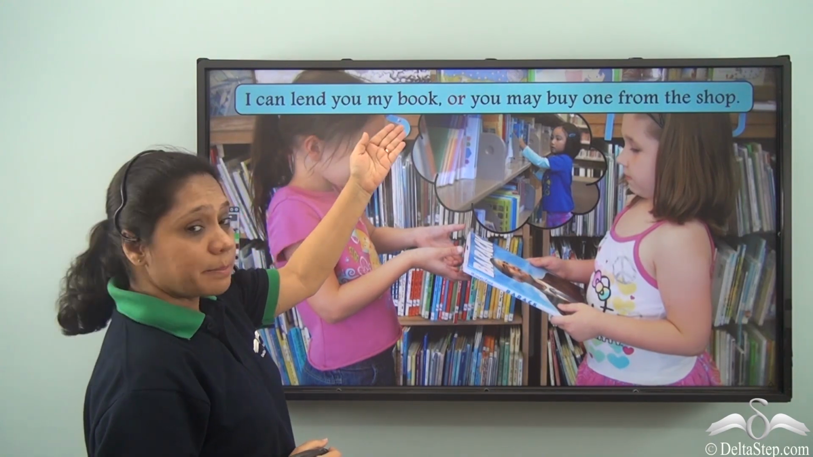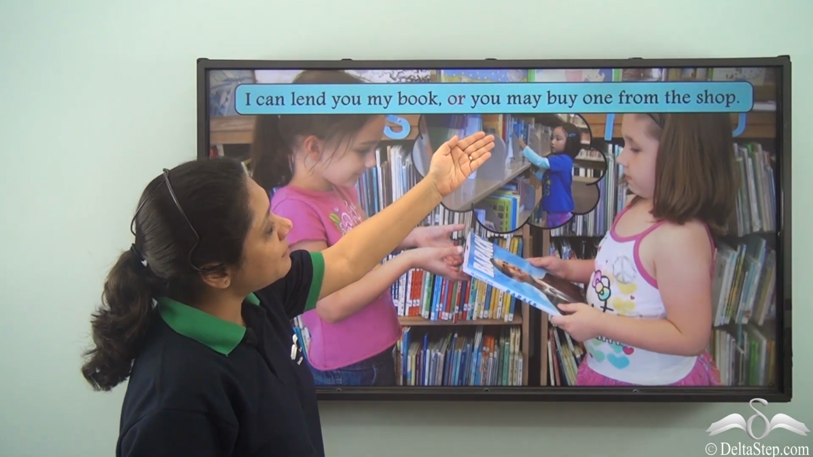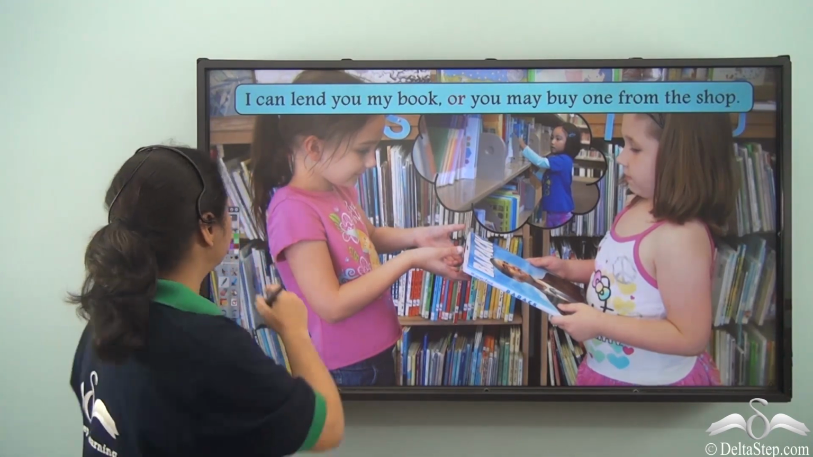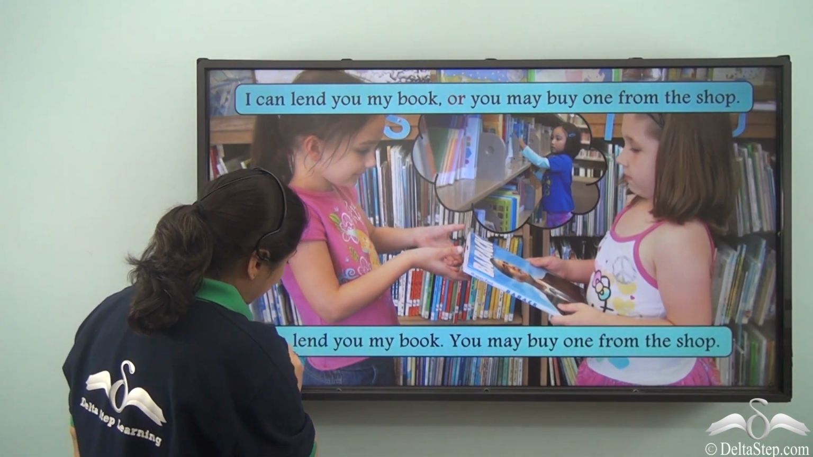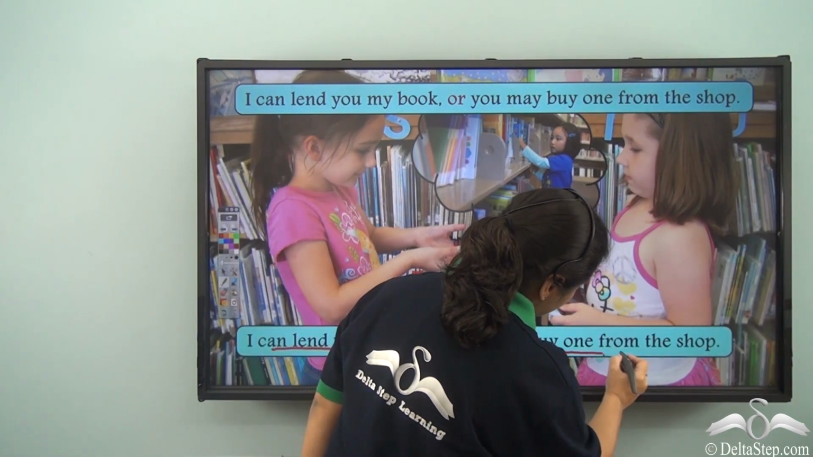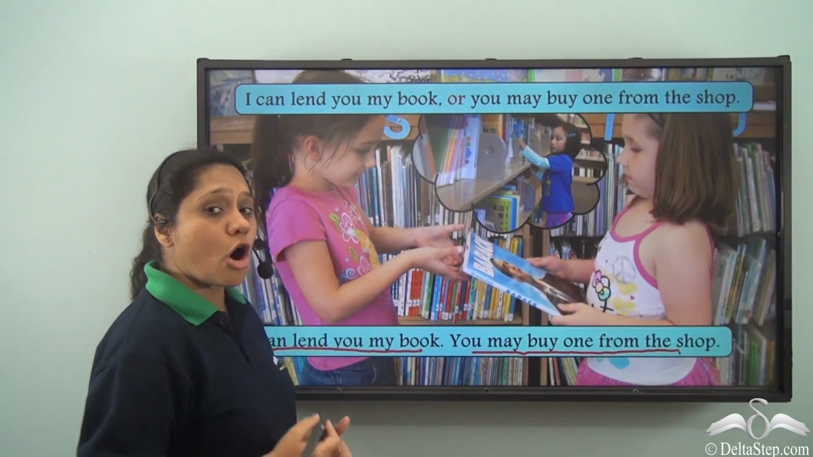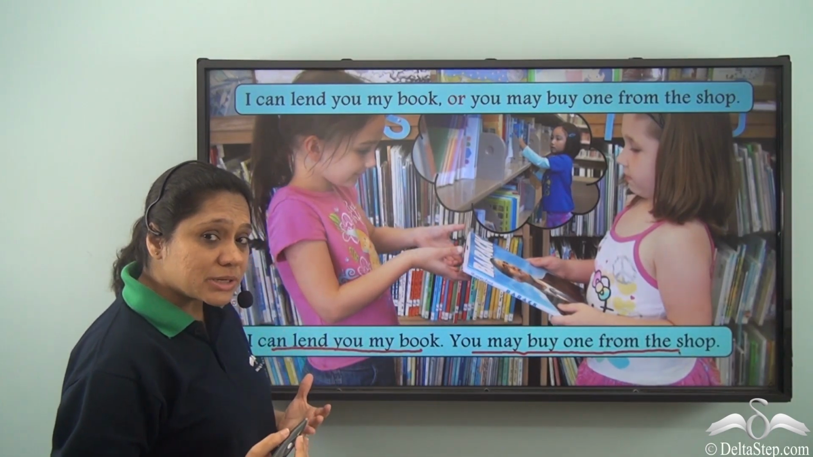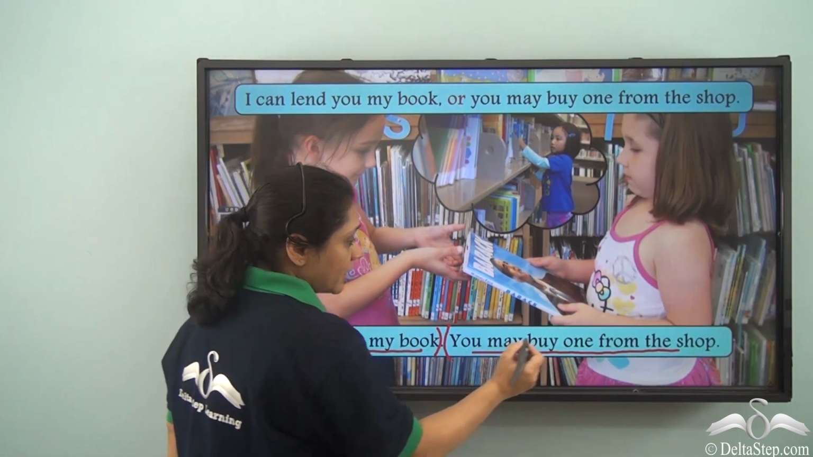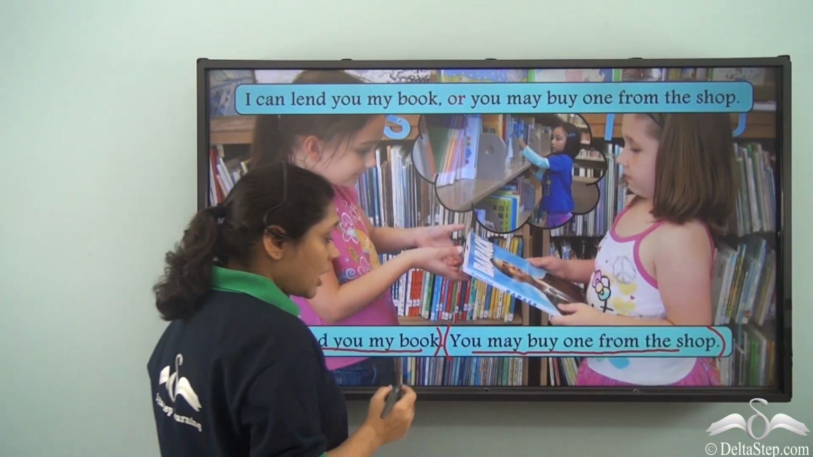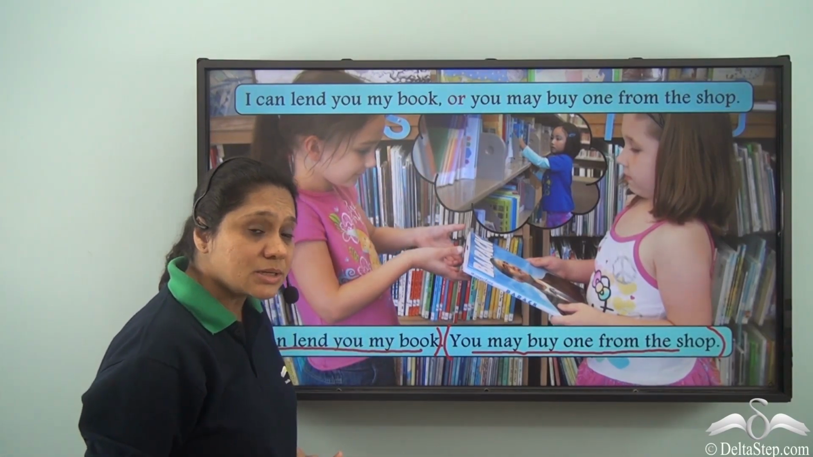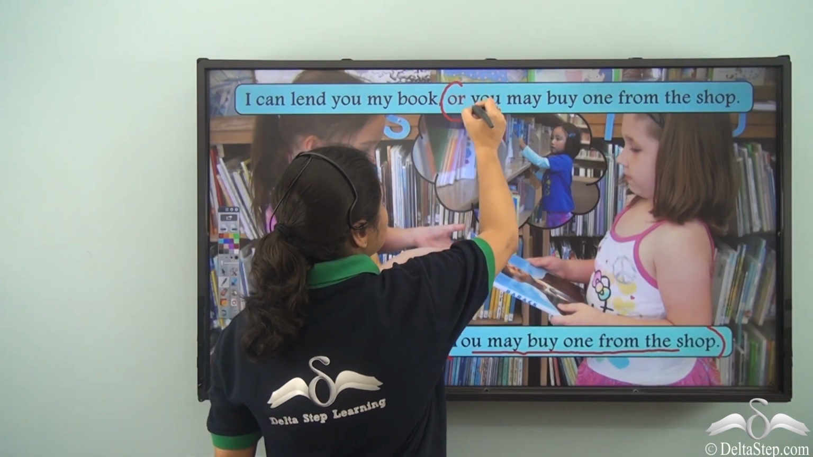I can lend you my book, or you may buy one from the shop. What are the two clauses here? I can lend you my book. You may buy one from the shop are the two options. The two options have been given by two independent clauses. Both these clauses are equally important in the sentence. So, or is a coordinating conjunction.